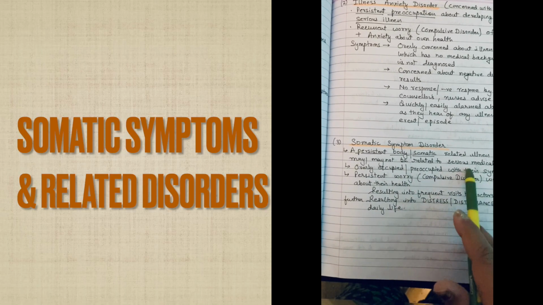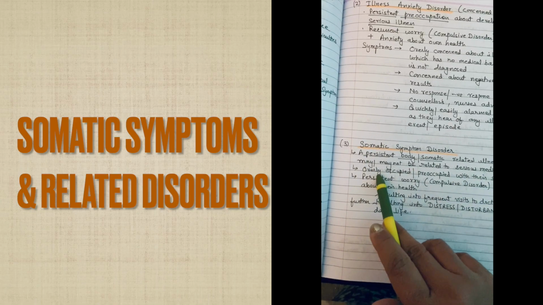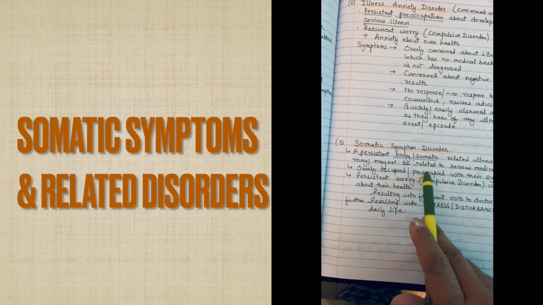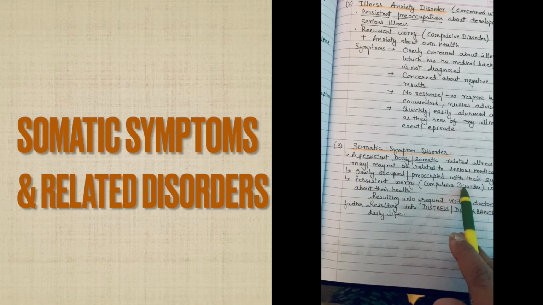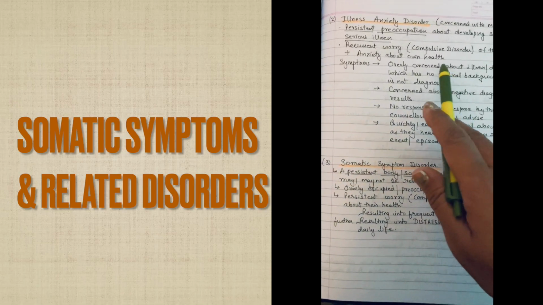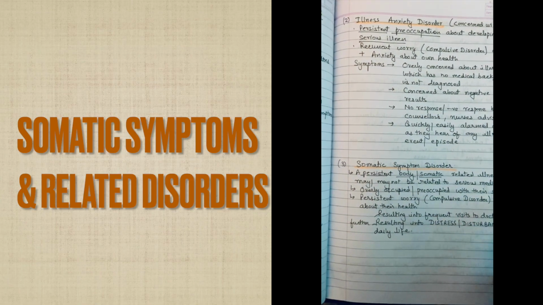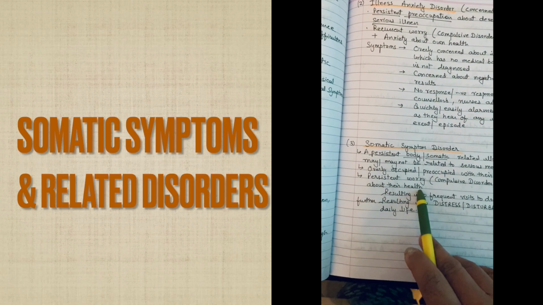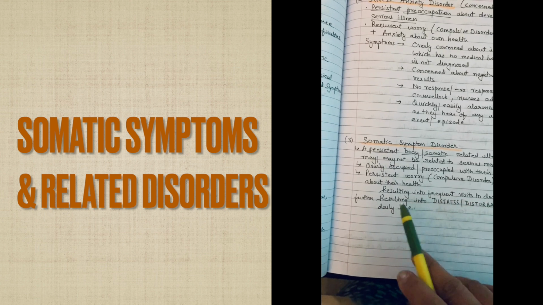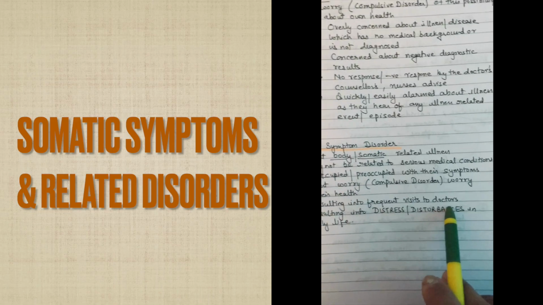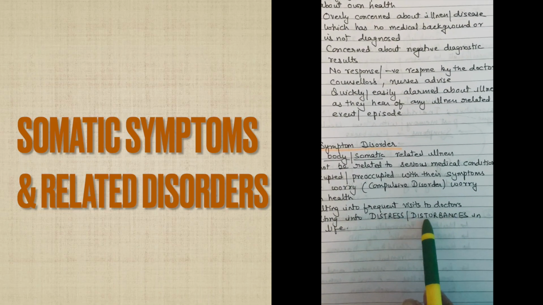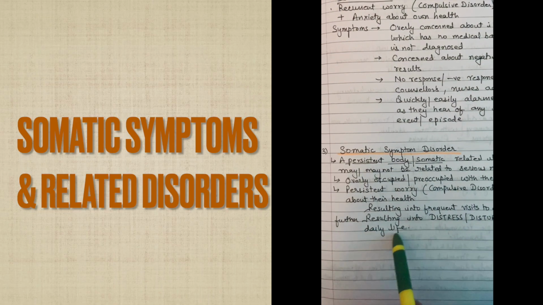The symptoms may or may not exist, but the person is overly preoccupied with that. Persistent worry, that is the compulsive disorder. Persistent worry about their health results in frequent visits to doctors, further resulting in distress. So the person gets into distress and disturbance in their day-to-day life.